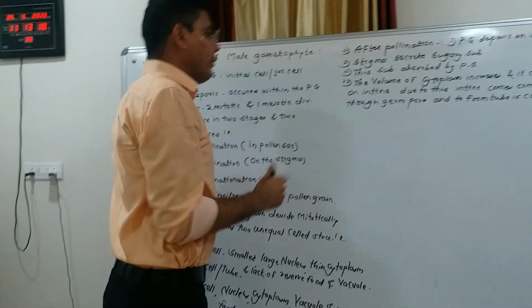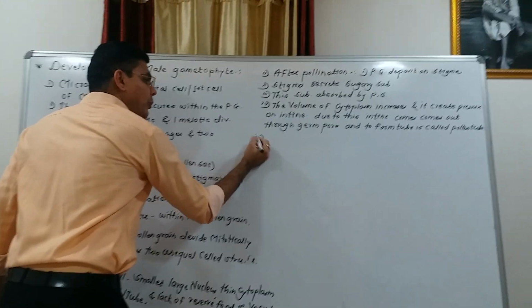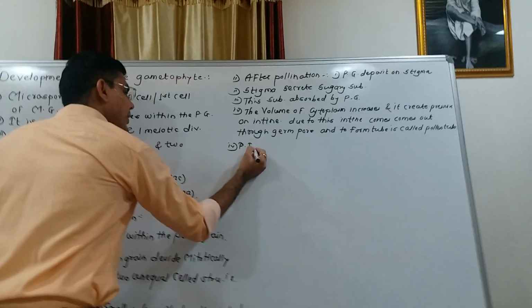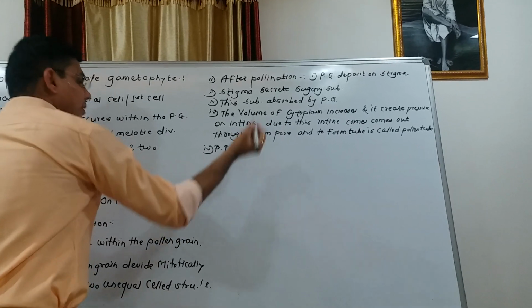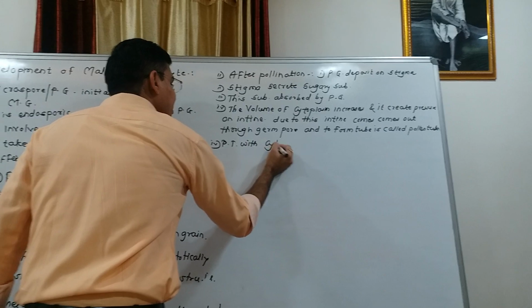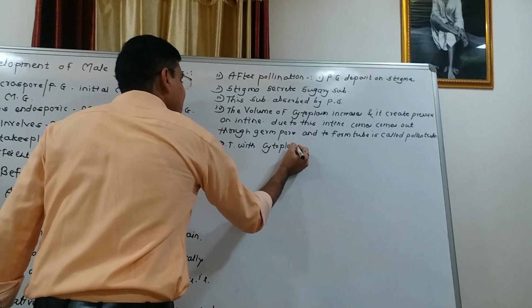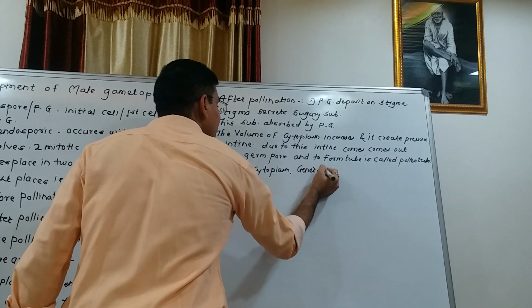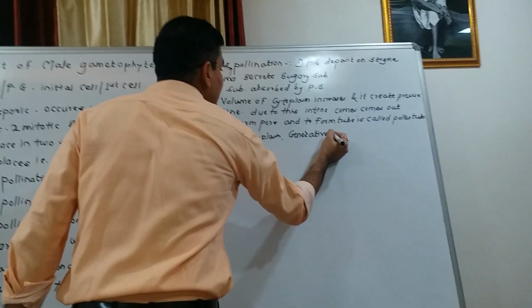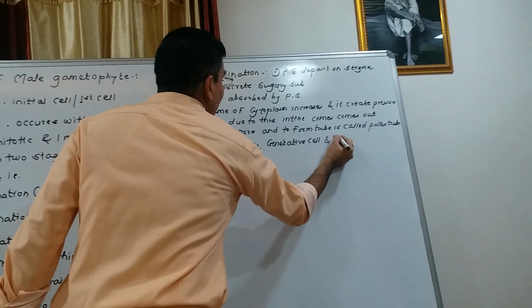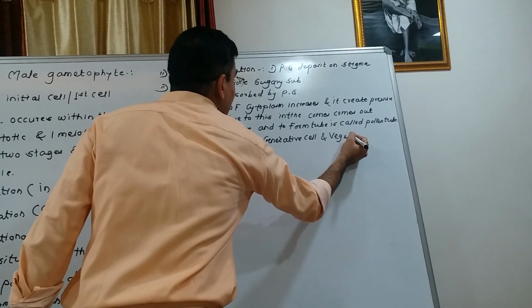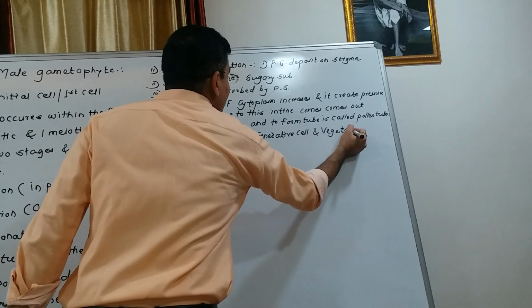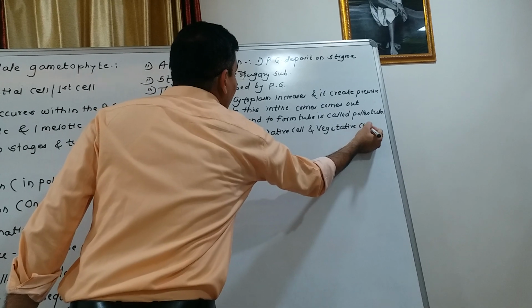So the pollen tube contains cytoplasm, the generative cell and the vegetative cell nucleus.